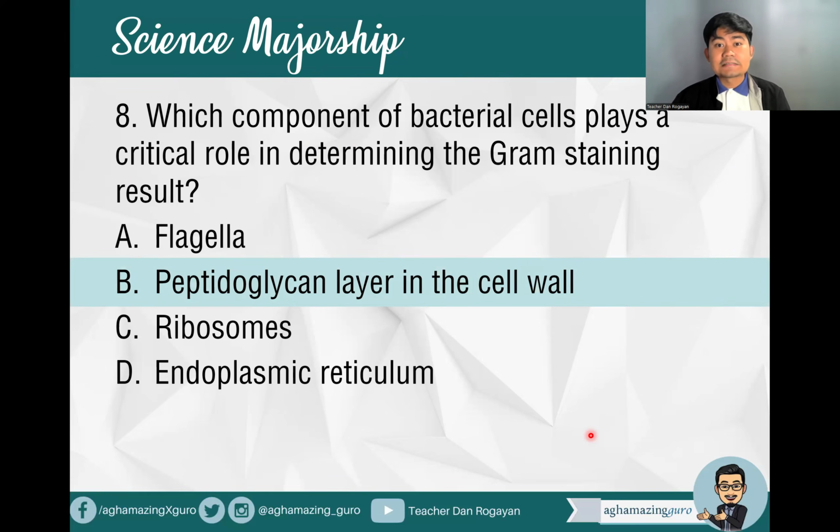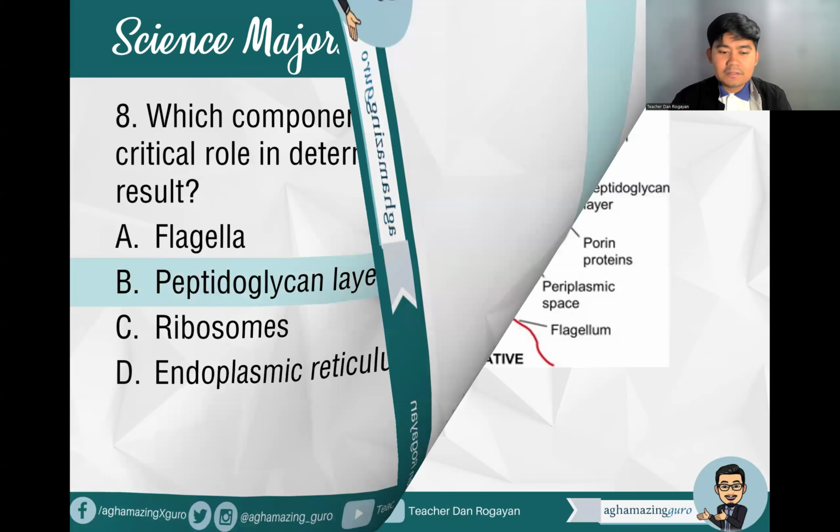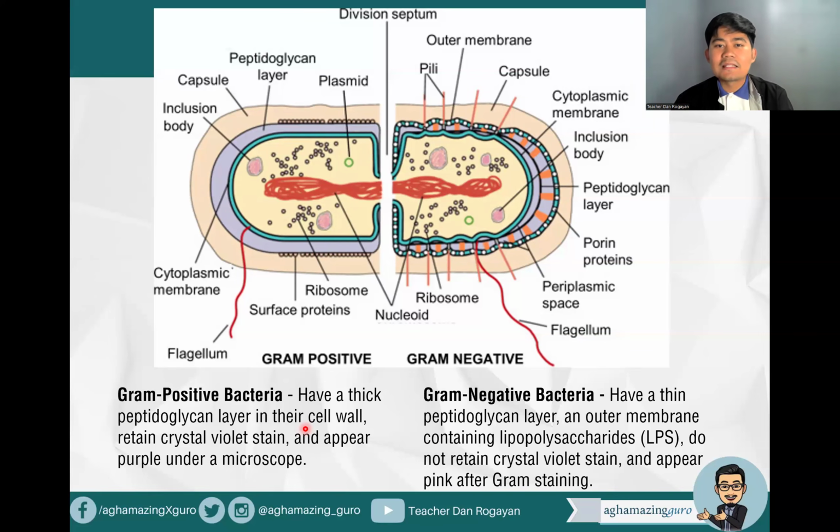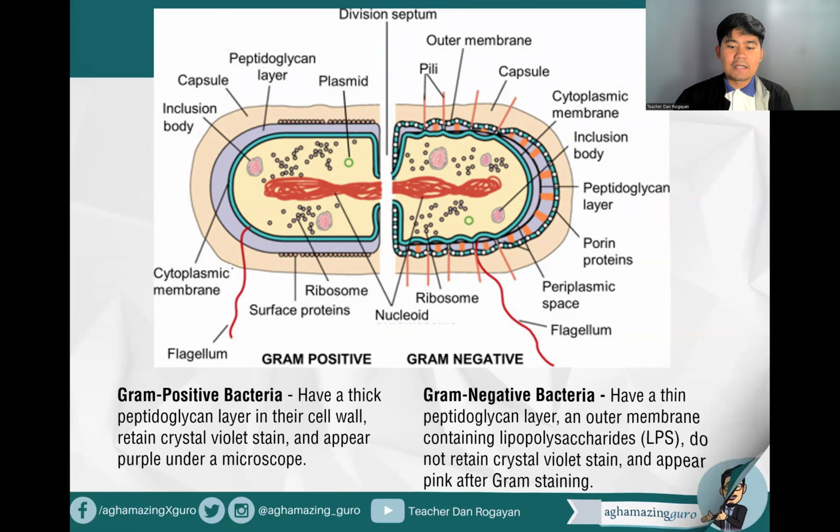Now, the peptidoglycan is a cell wall component for bacteria. Remember that gram positive bacteria have a thick peptidoglycan layer in the cell wall, so mas makapal po ang peptidoglycan, while for the gram negative, manipis yung kanilang peptidoglycan layer. So that's how we determine the demarcation line between the gram positive and the gram negative bacteria. You can see here the thick peptidoglycan and here the thin peptidoglycan layer.